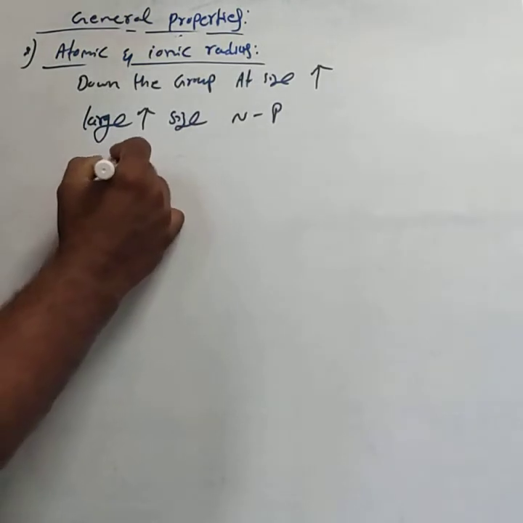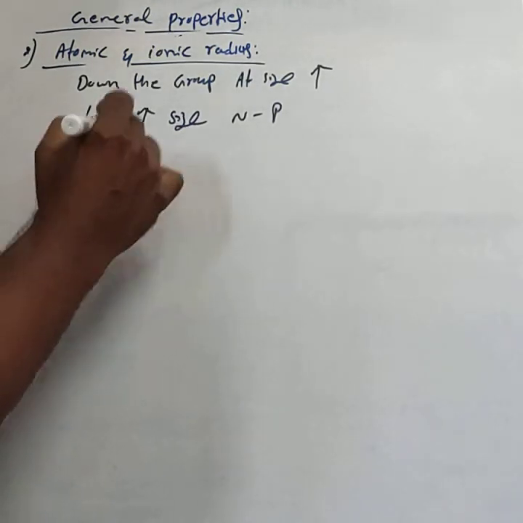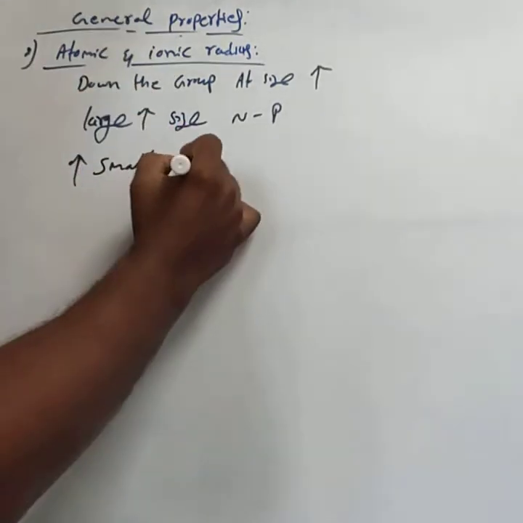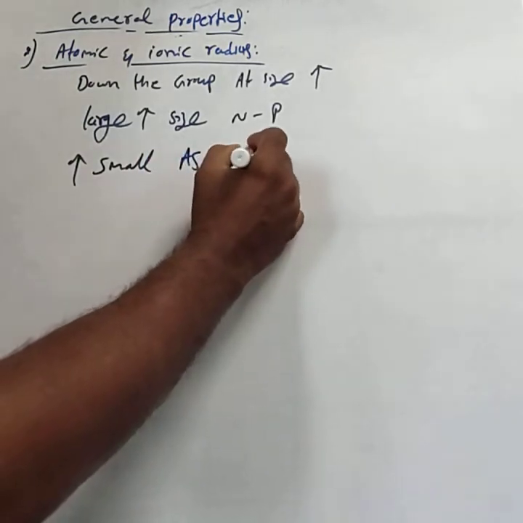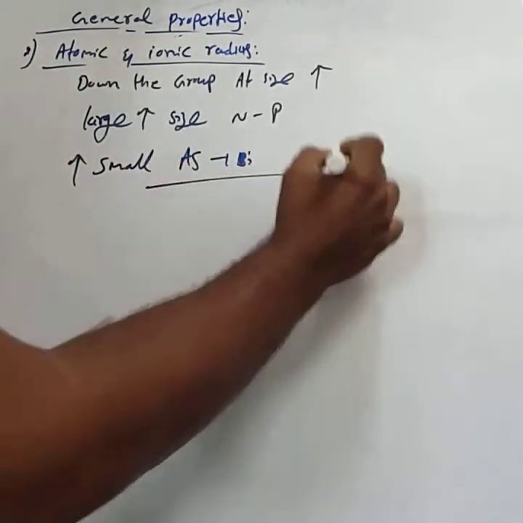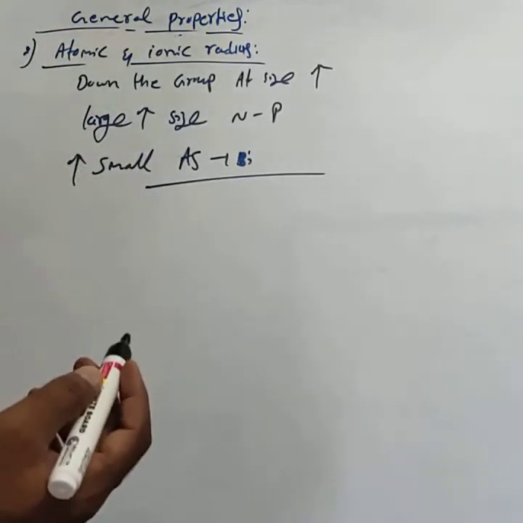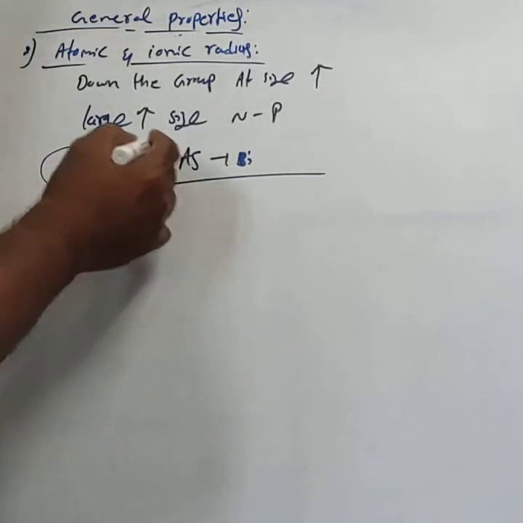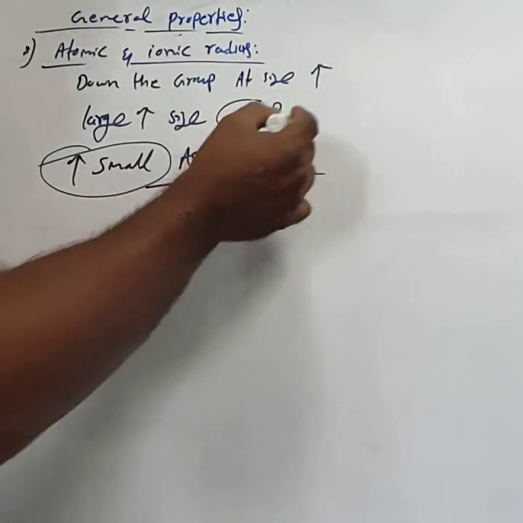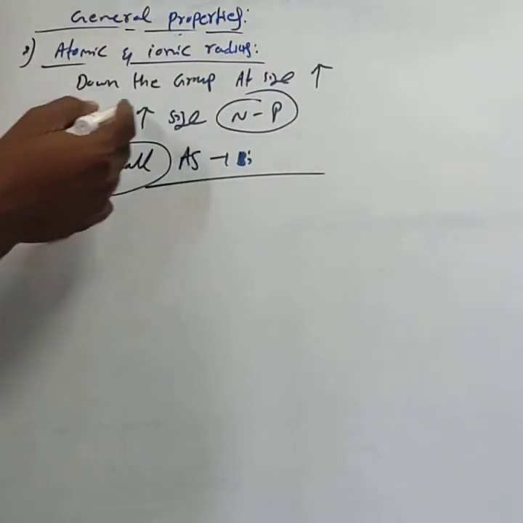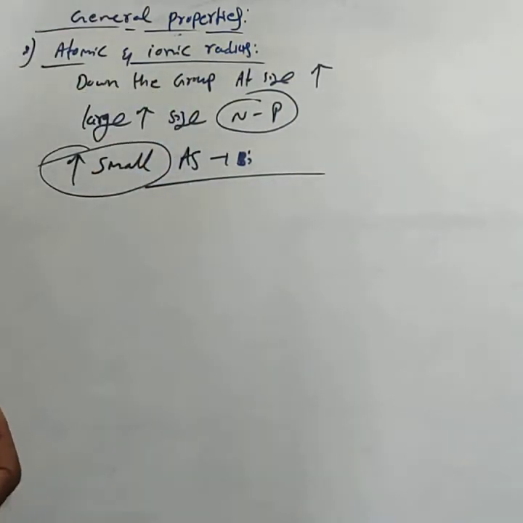and the increase is small from arsenic to bismuth. When we move from arsenic to bismuth, the increase is very small, but from nitrogen to phosphorus there is a large increase in atomic size.